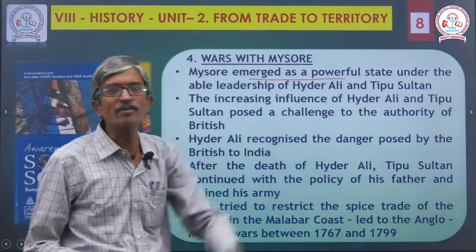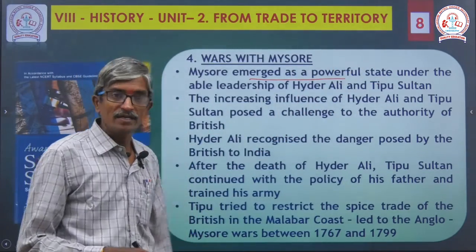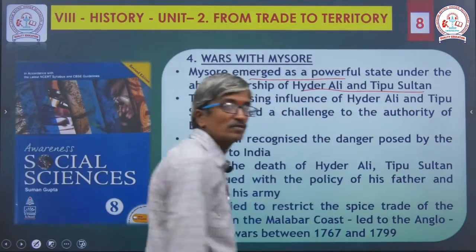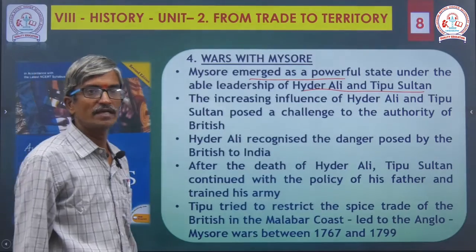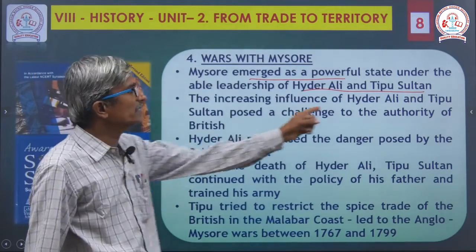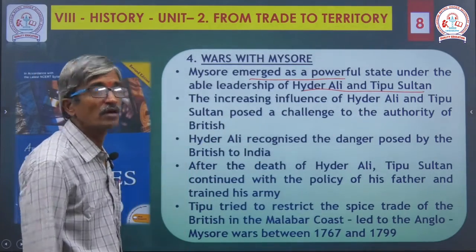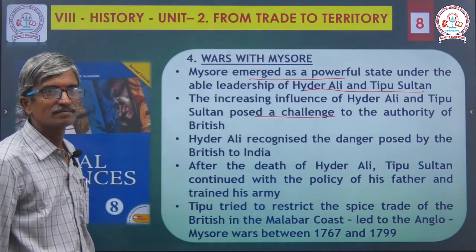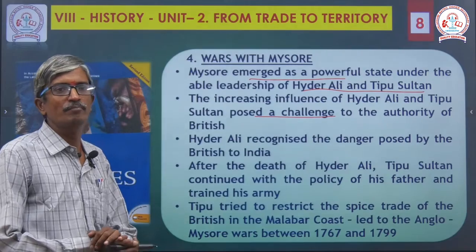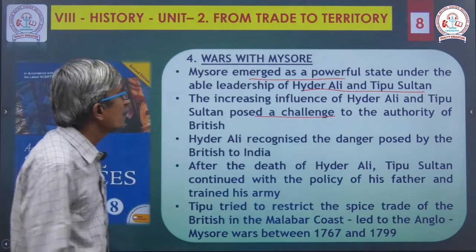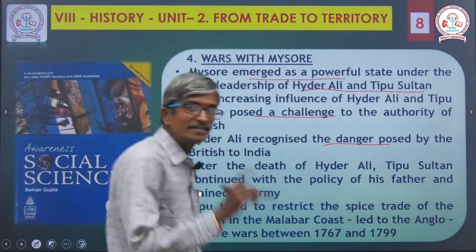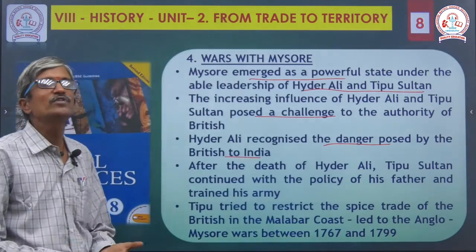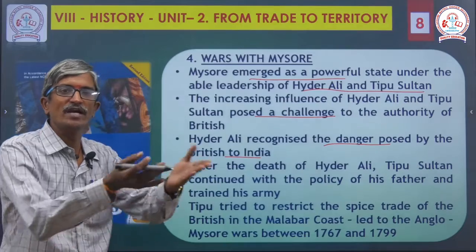Mysore emerged as a powerful state under the able leadership of Hyder Ali and Tipu Sultan. Tipu Sultan is the son, Hyder Ali is the father. The increasing influence of Hyder Ali and Tipu Sultan posed a challenge to the authority of the British, because they were very brave and powerful rulers. Hyder Ali recognized the danger posed by the British to India. In future, surely India would fall into the hands of the British.